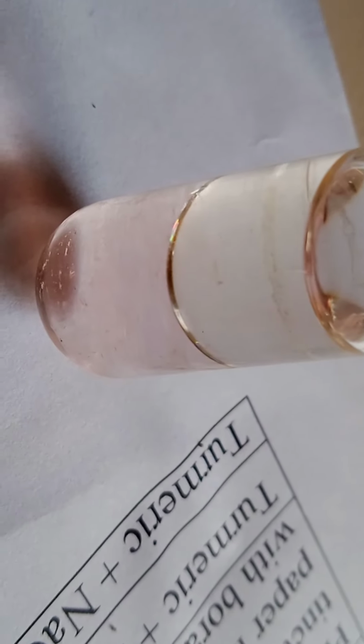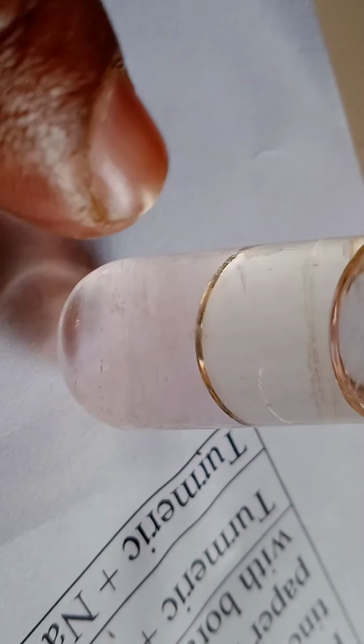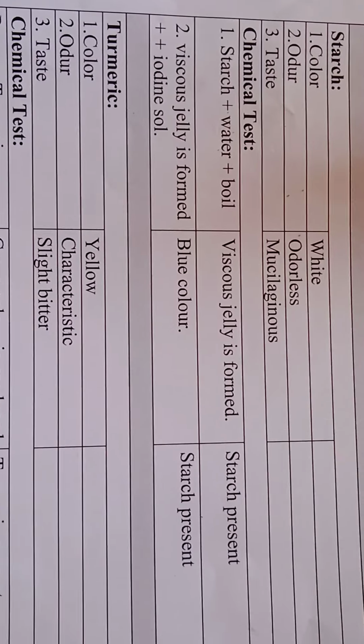Here you can see pink color has developed in the ammoniacal layer, lower ammoniacal layer. That means anthraquinone glycosides are present in senna leaf. Only one test is there for senna. Now second drug is starch.